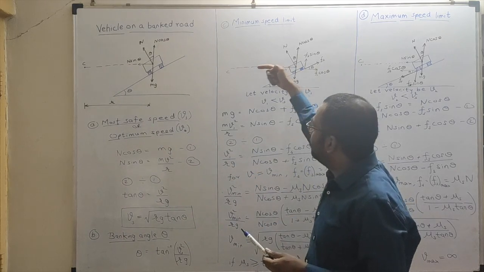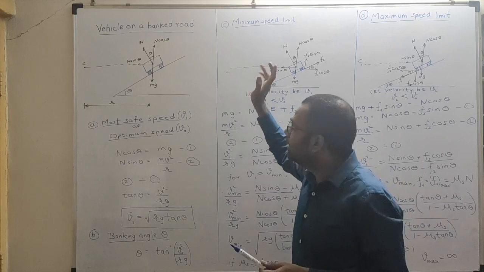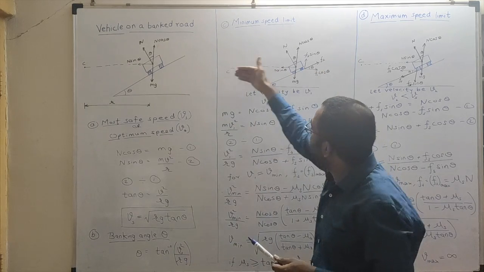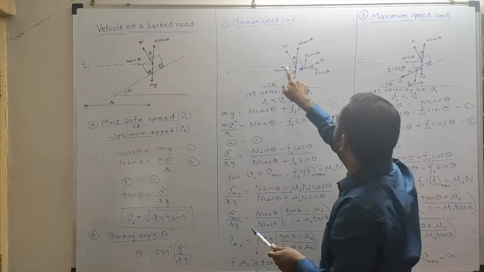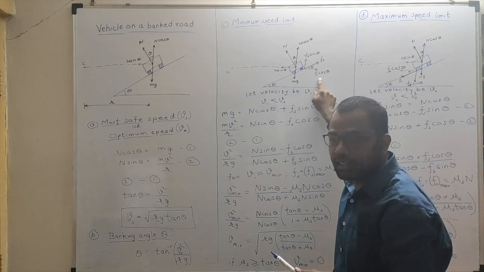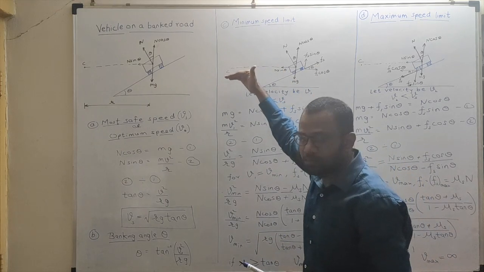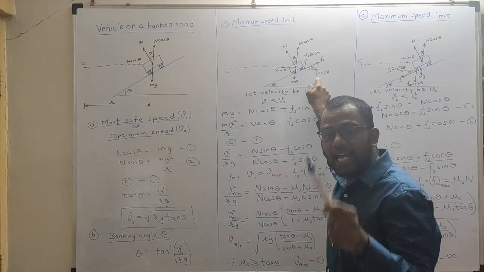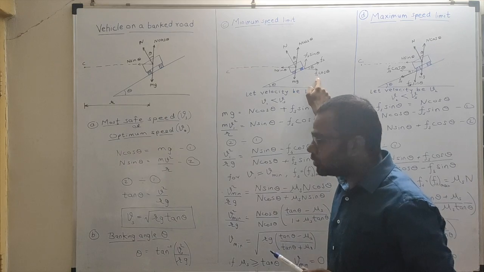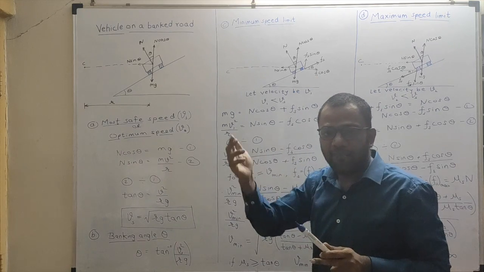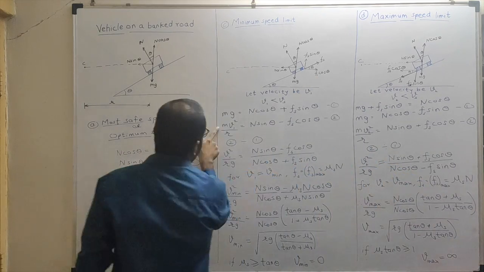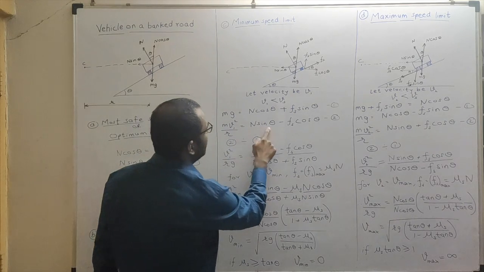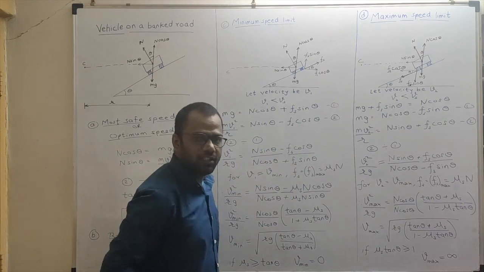It should be towards the center, but here I have two forces in this direction: one is n sin theta and the other is Fs cos theta. So the net force towards the center will be n sin theta minus Fs cos theta, and that provides the centripetal force, which is mv1 square by r. Hence mv1 square by r is n sin theta minus Fs cos theta.